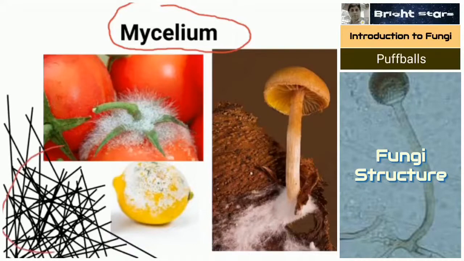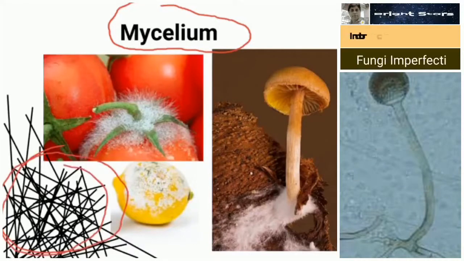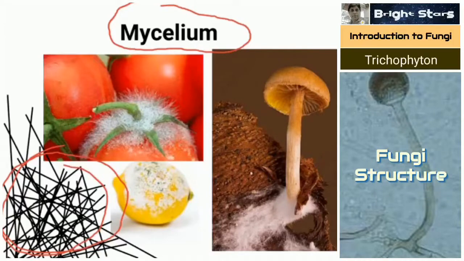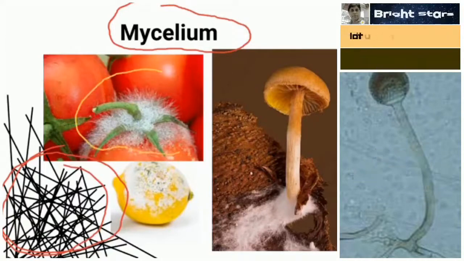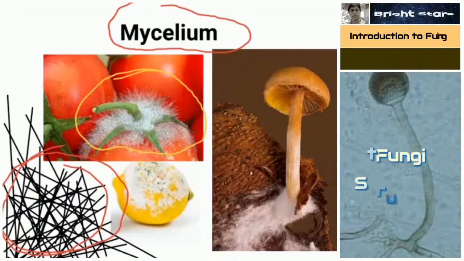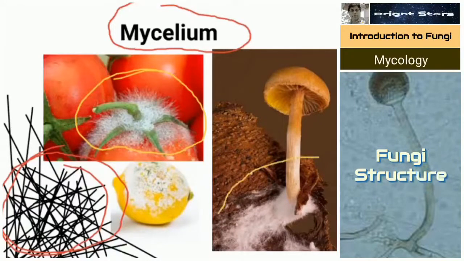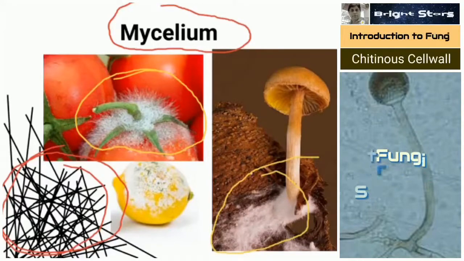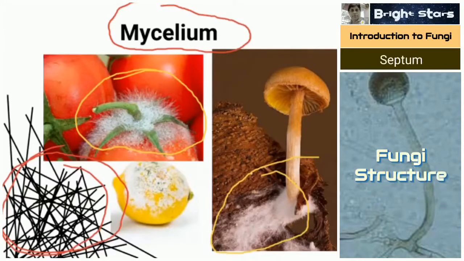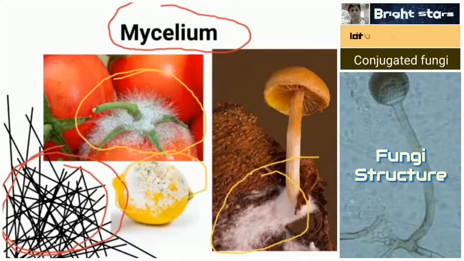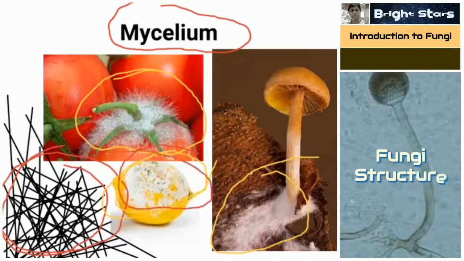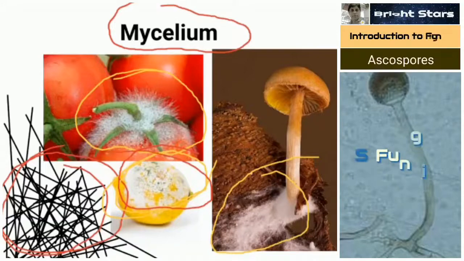This is a fungus body. You can find fungus like this, and here also you can find fungus. Here, on a tomato, see, this is called mycelium. In the case of mushroom also, you can find this subterranean underground part, that white fluffy part. On the citrus and the lemon also you can find this white fluff-like structure. This is called mycelium.